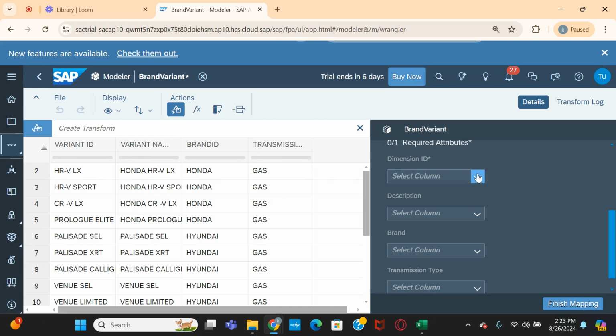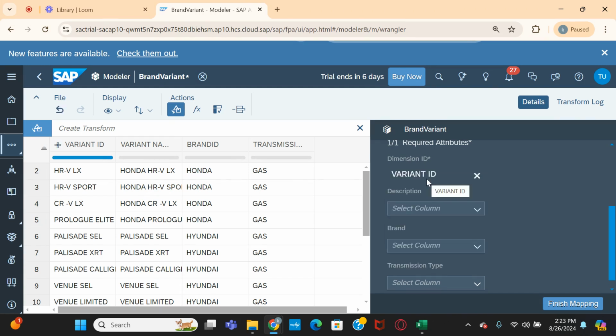So let us maintain this mapping manually. I have mapped variant ID with the dimension ID. Once I mapped, you see the system highlighted. It is telling that this field is already mapped.